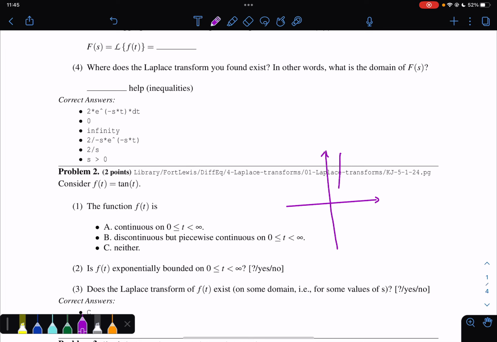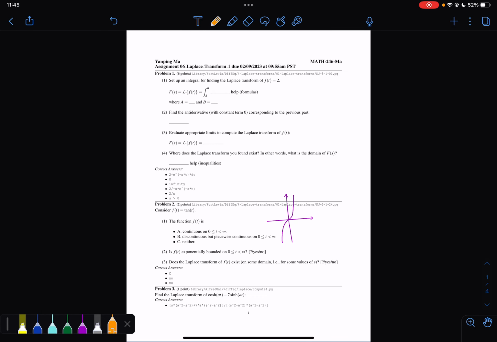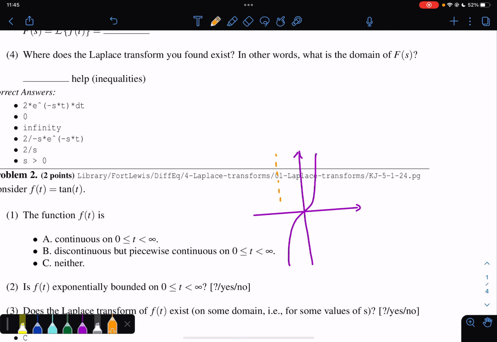If you look up the graph of the tangent function, what you are going to end up with is something that looks like this. And it's the same structure repeated. It goes to positive and negative infinity at pi over 2 and negative pi over 2, which is easy to understand because tangent is sine over cosine.